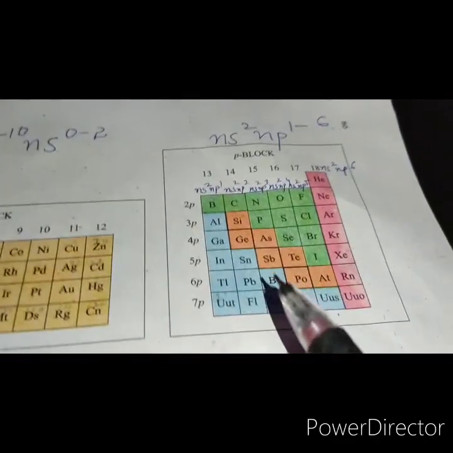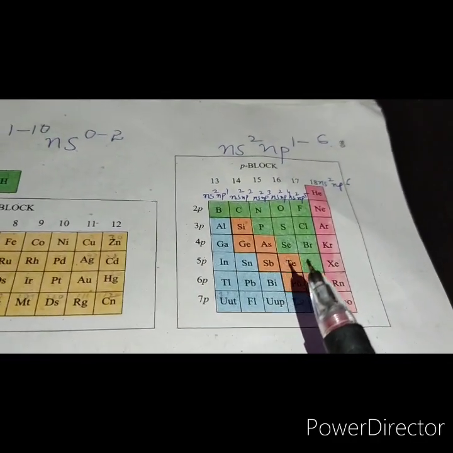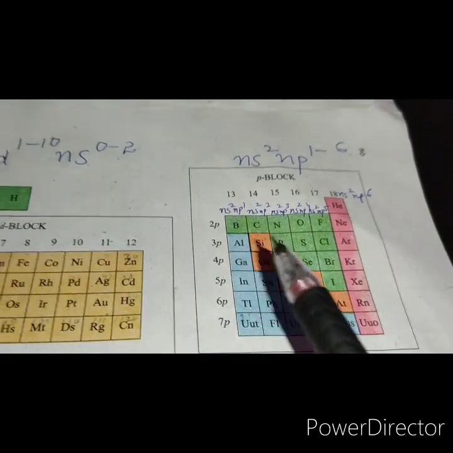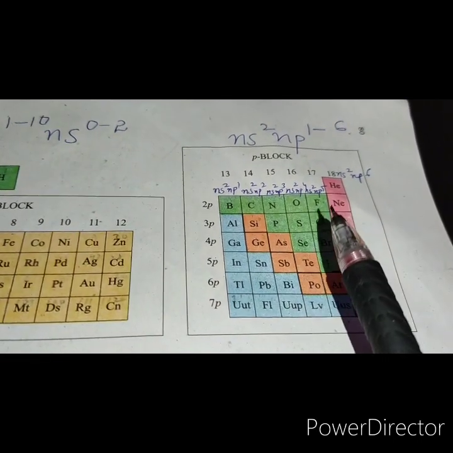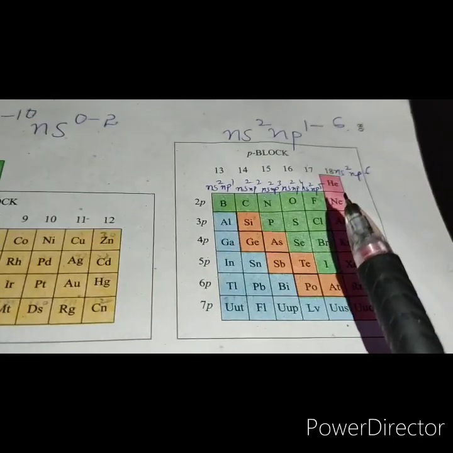Now we discuss the p block elements. The elements in which the last electron enters the p orbital of their outermost energy level are called p block elements.